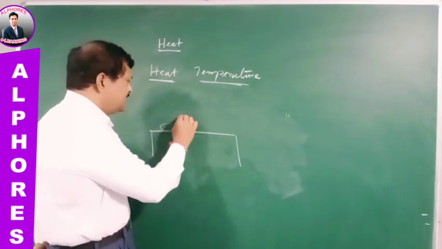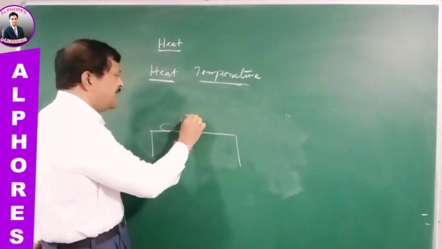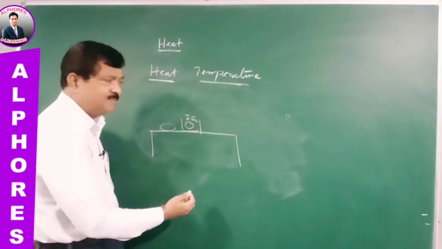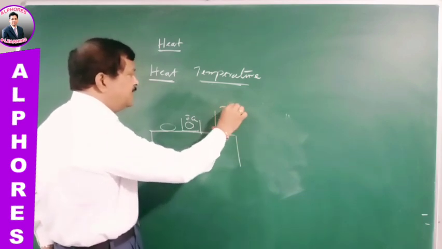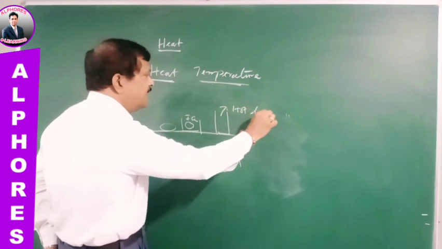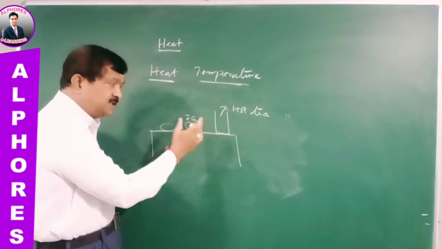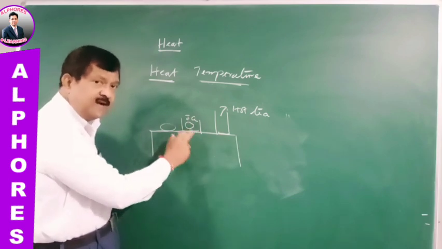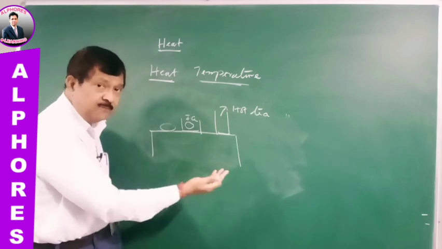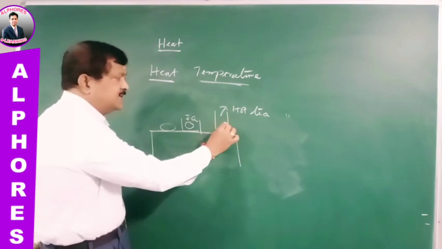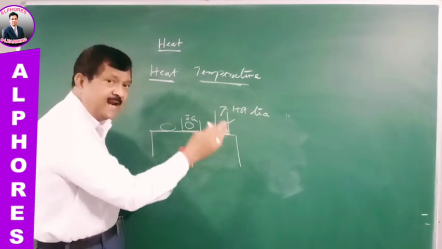Similarly, I have taken small cubes of ice in a tumbler, and in another tumbler I have taken hot tea, on the same table. Leave them for some time. After some time, if you observe, you will see this is neither cold nor hot.